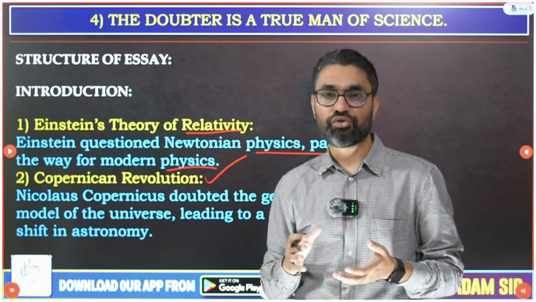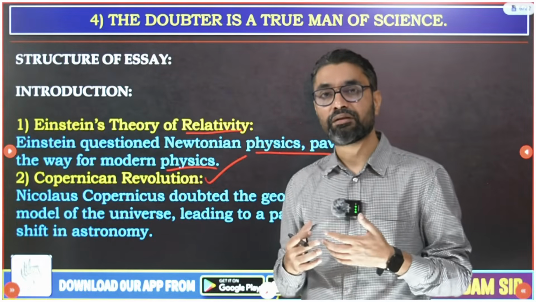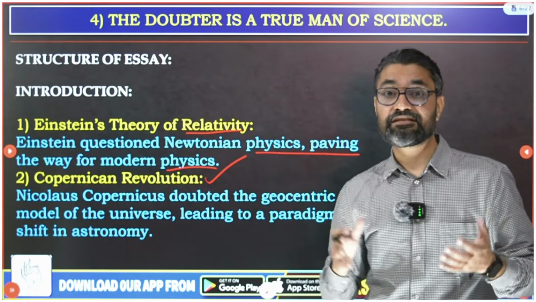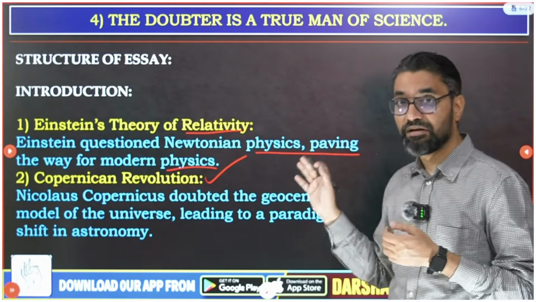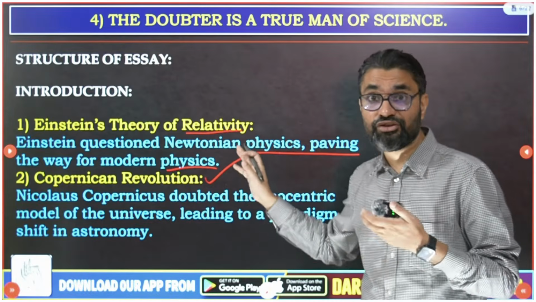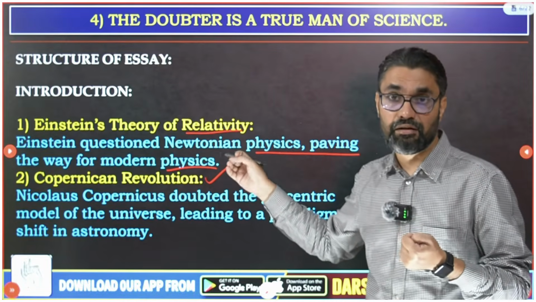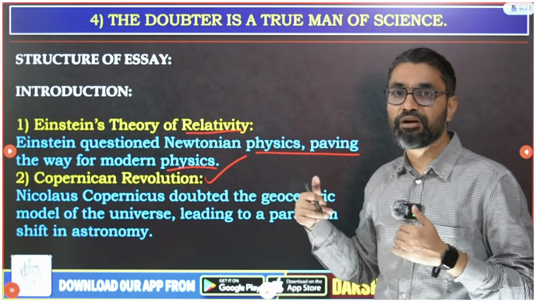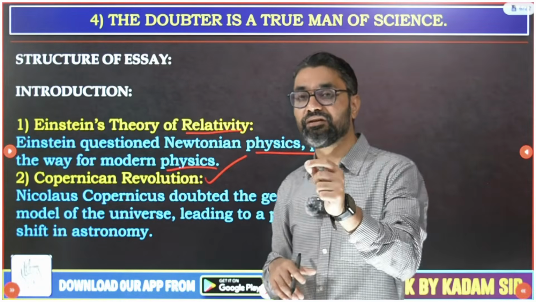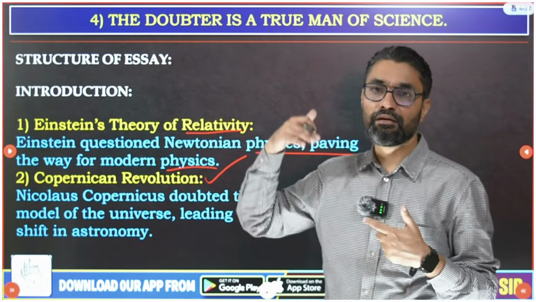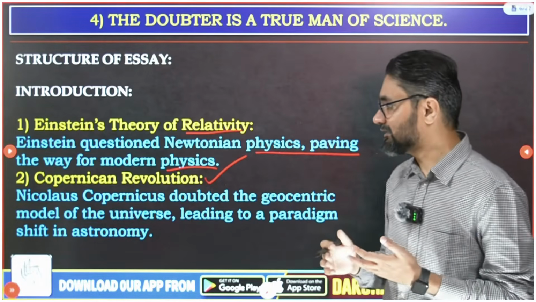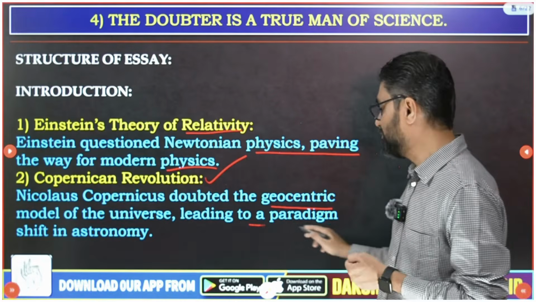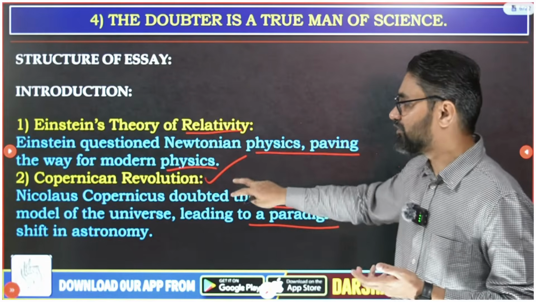But then Copernicus showed how the world doesn't revolve around Earth. He completely explained the heliocentric theory, and it changed all established assumptions. For that, Copernicus was even executed or house arrested, and he had to apologize, etc. But the point is, Copernicus went on questioning all established assumptions, and that revolutionized future science. So Nicholas Copernicus doubted the geocentric model of the universe, leading to a paradigm shift in astronomy that you can use.